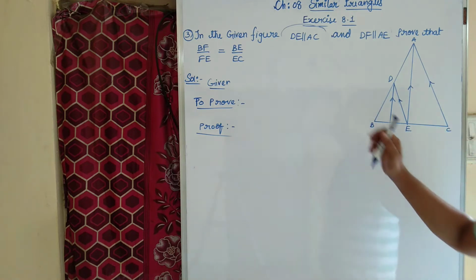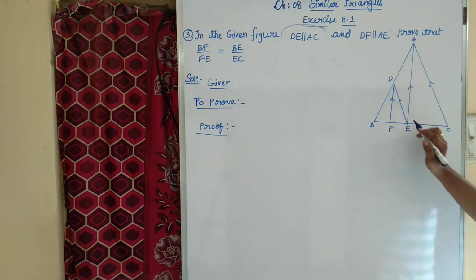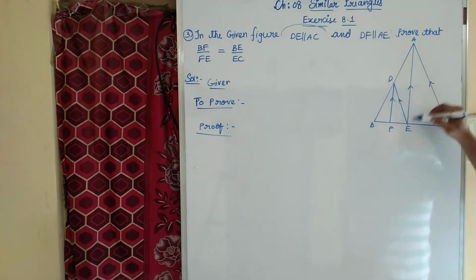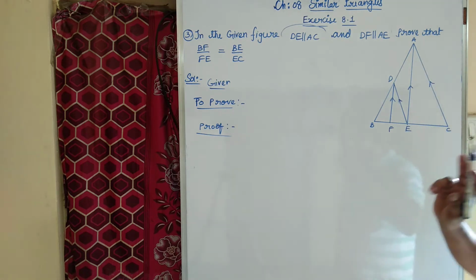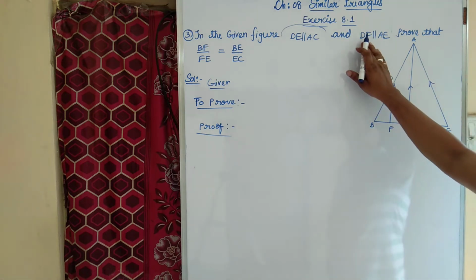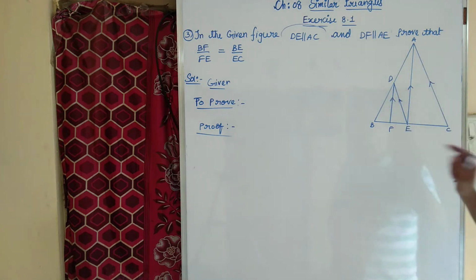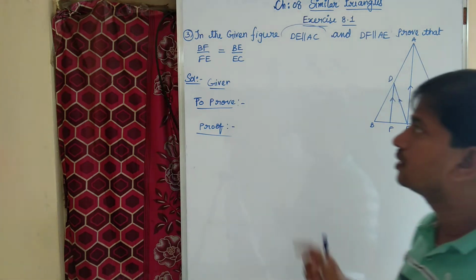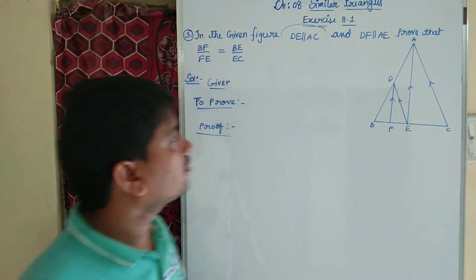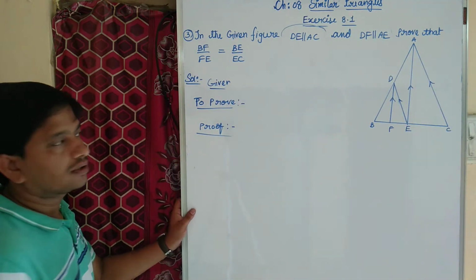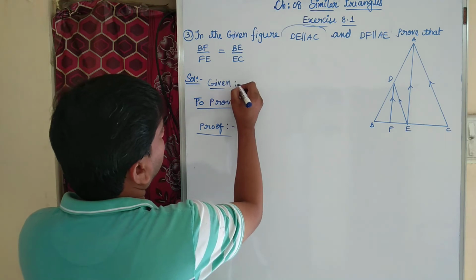In the given figure, this is the given figure. DE is parallel to AC, that is the first parallel. The second one, DF is parallel to AE. We need to prove that BF by FE equal to BE by EC. What is given, children?